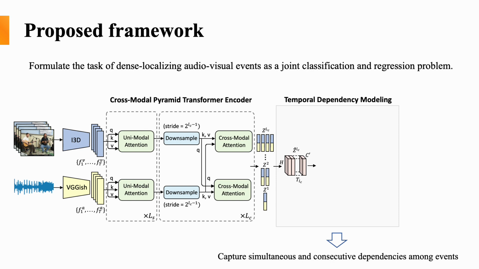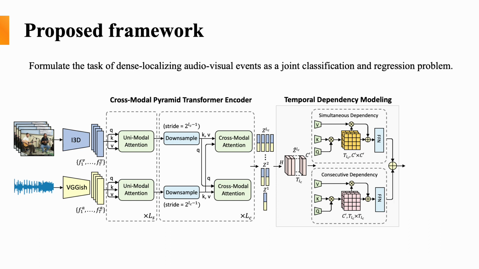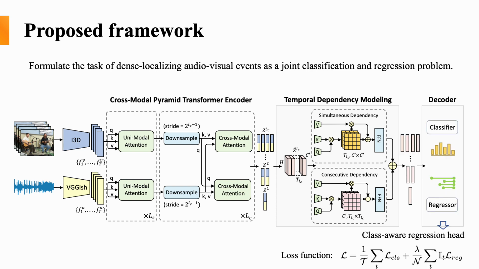Then we expand the C-prime dimension for each cross-modal feature sequence in the feature pyramid, and implicitly capture simultaneous and consecutive temporal dependencies among audio-visual events in a video using two separate branches. Then the outputs of the two branches are simply merged to enable the model to capture both types of dependencies. Next, a decoder consisting of a classification head and a regression head is applied to decode the enhanced feature pyramid into prediction results in a single pass.